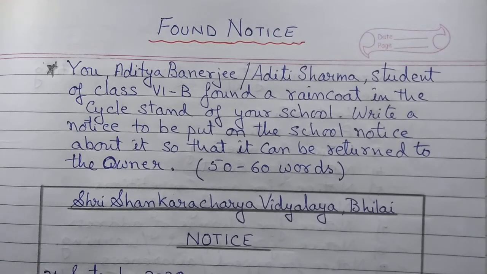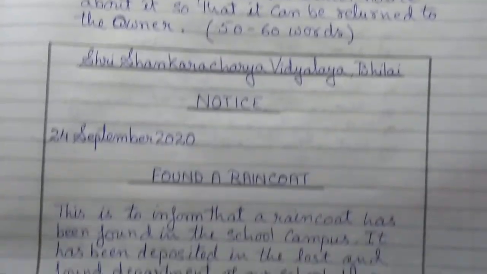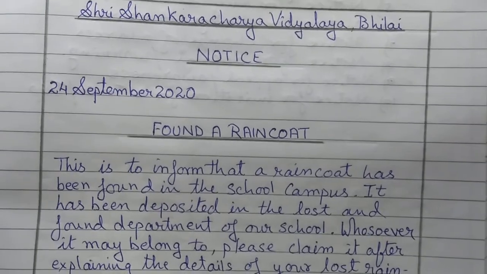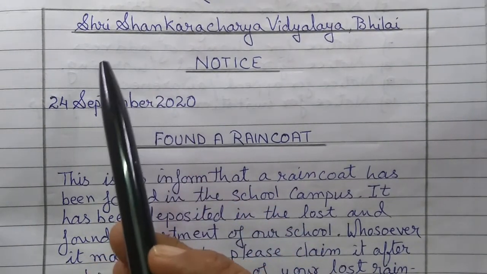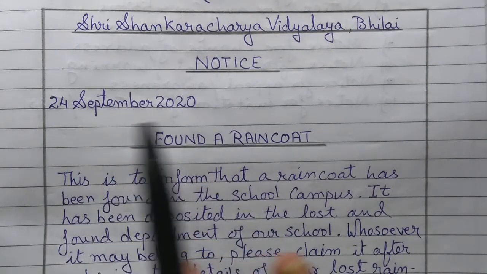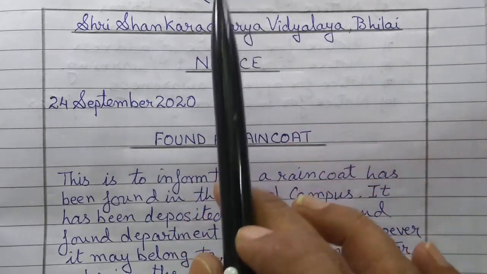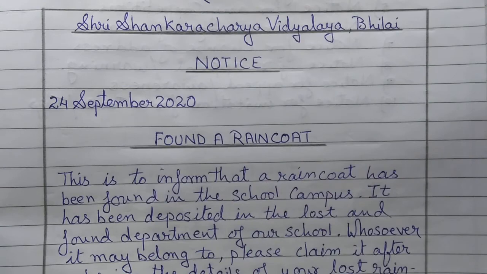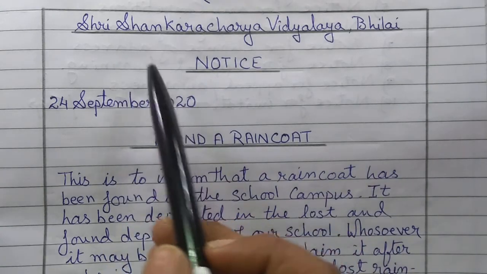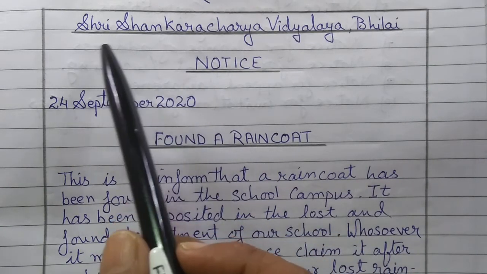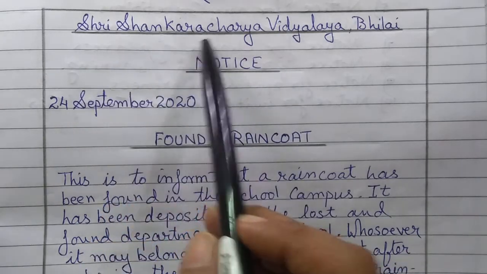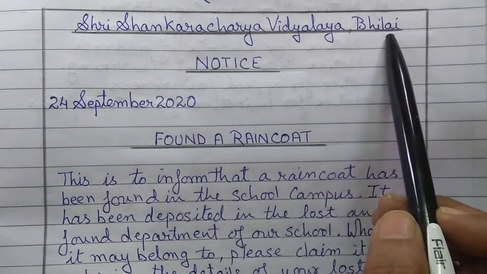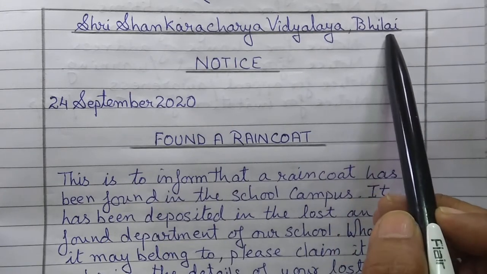Now see how the notice should be written. Can you see? I'll show you how. Say, now your school, I've told you, there is no name of the school. In the question, is there any name of the school? No. So you can write down any school's name. Now you can write down your school name. It will be Sri Shankaracharya Vidyalaya, Bhilai.